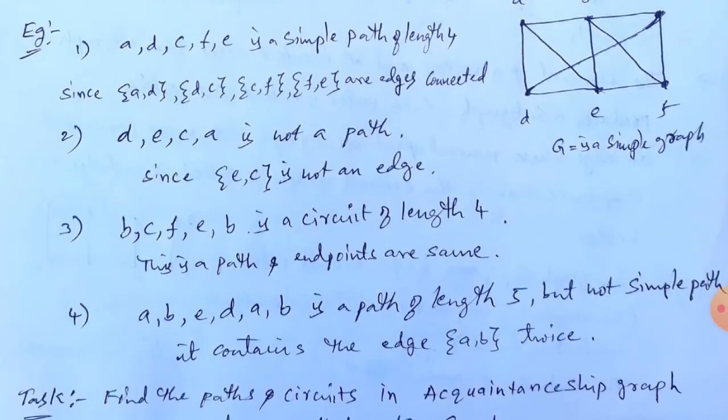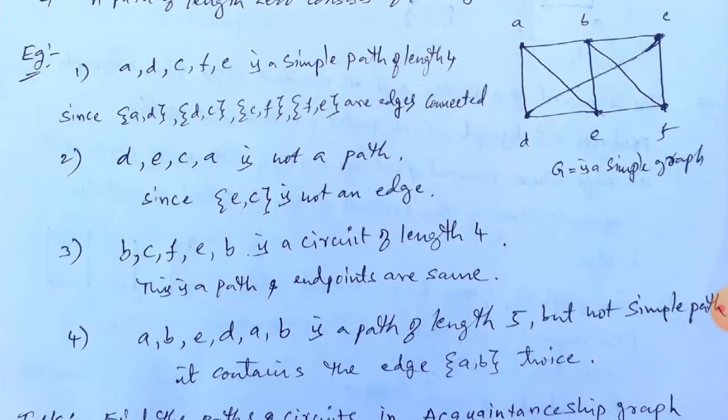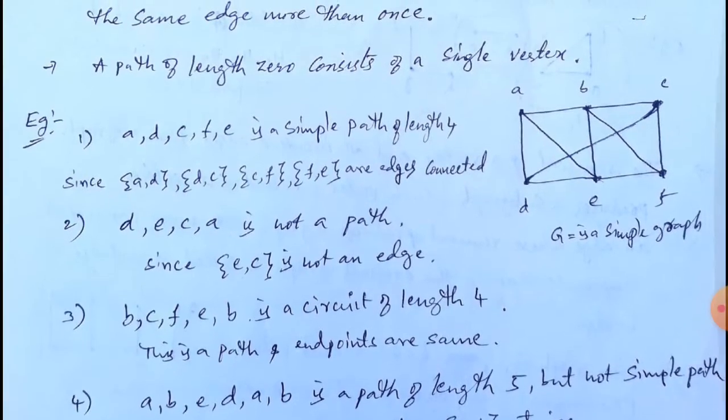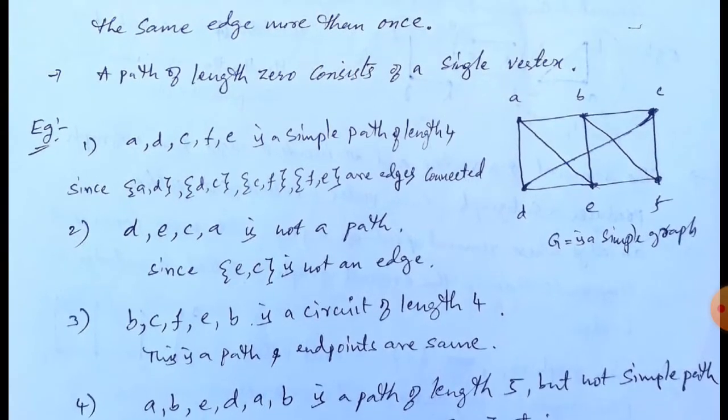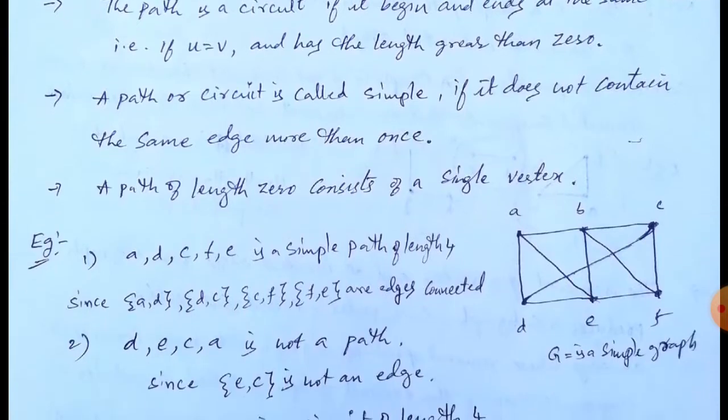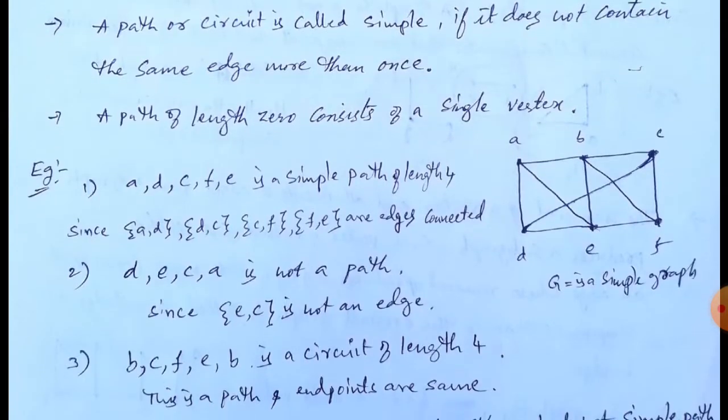Now observe the third example, B C F E B, is a circuit of length 4. Observe this one clearly. B to C, there is an edge, C to F is there, F to E is there, again E to B is there. Now this is a path and the end points are the same. If the end points are the same in a path, we will call it a circuit. See the definition of a circuit. And of course edges cannot be repeated here.